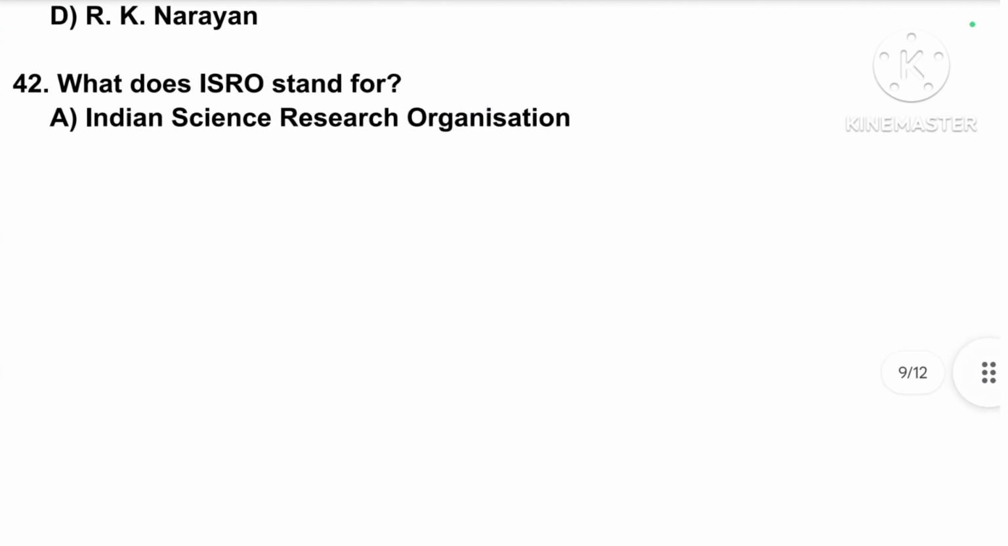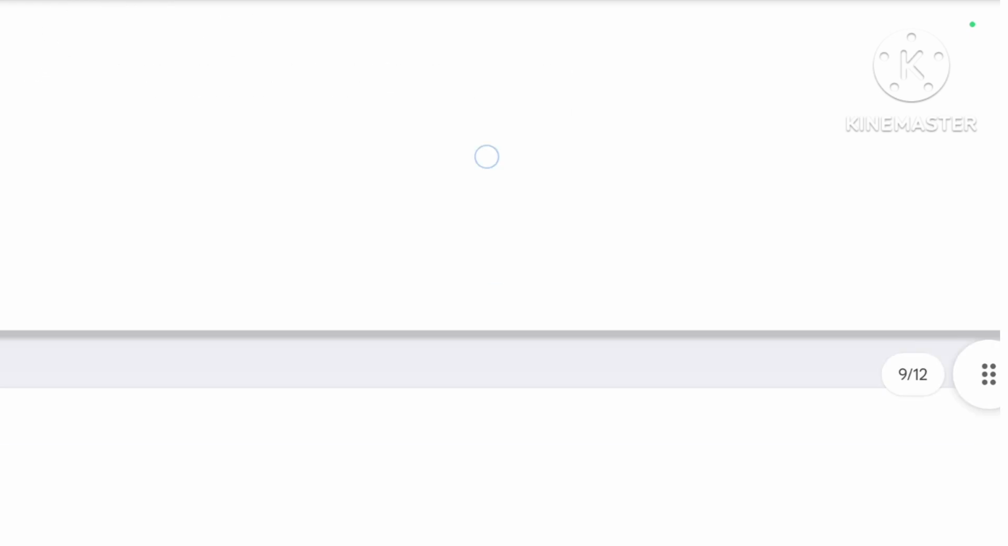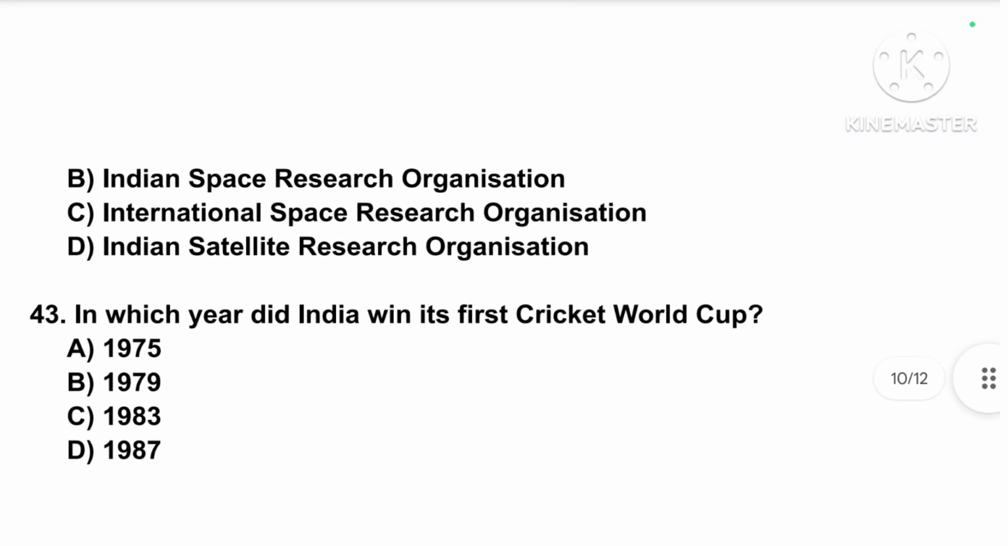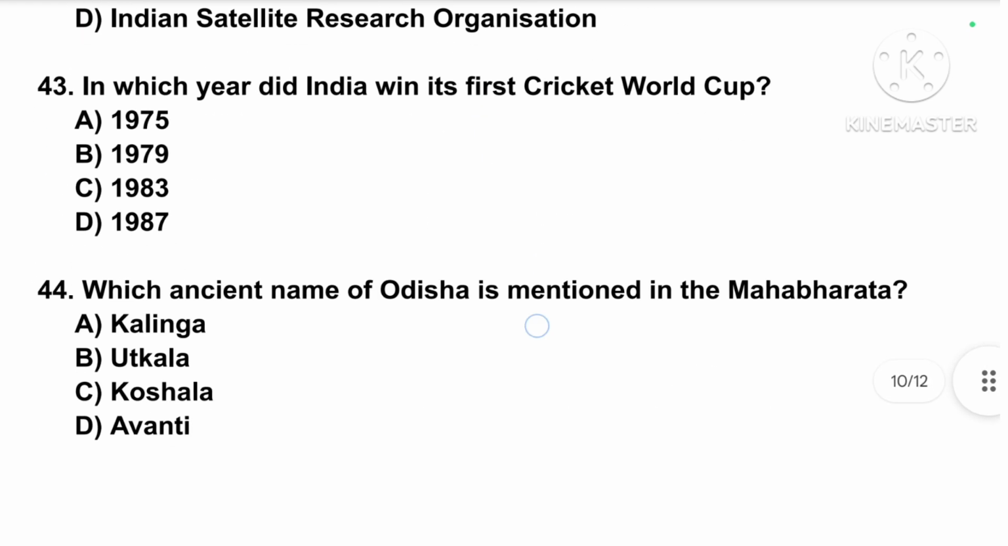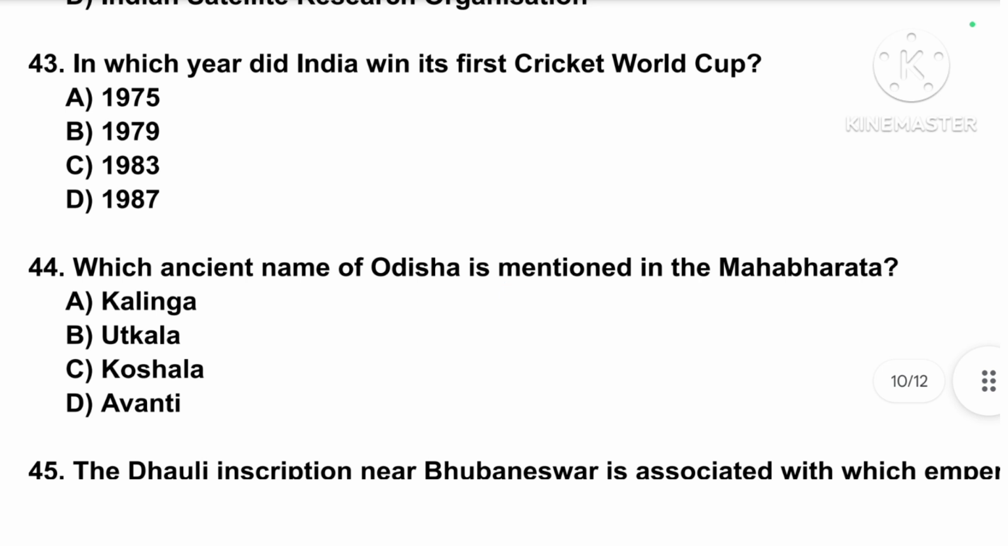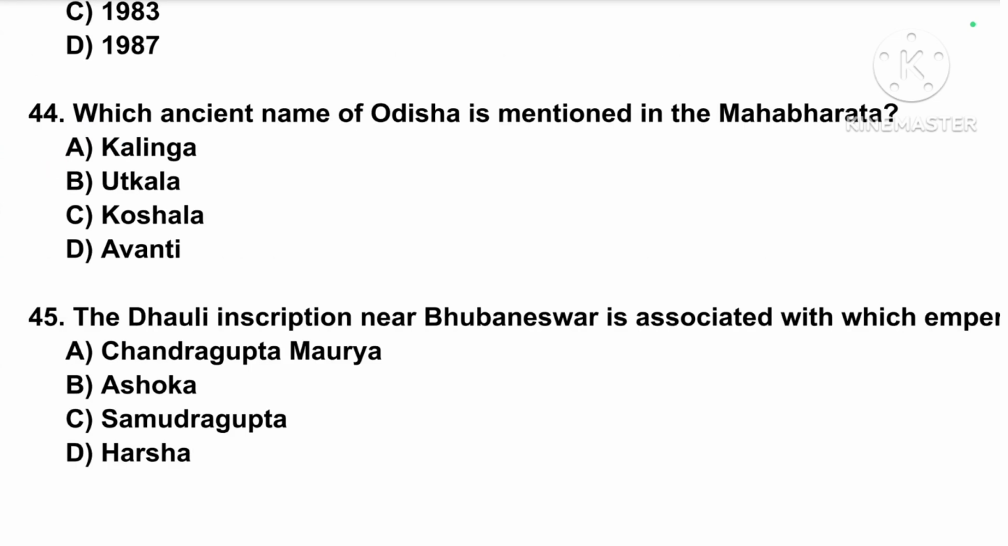What does ISRO stand for? Correct answer is option number B, Indian Space Research Organisation. In which year did India win its first Cricket World Cup? Correct answer is option number C, 1983. Which ancient name of Odisha is mentioned in the Mahabharata? Correct answer is option number A, Kalinga.